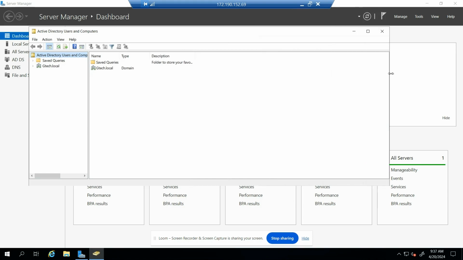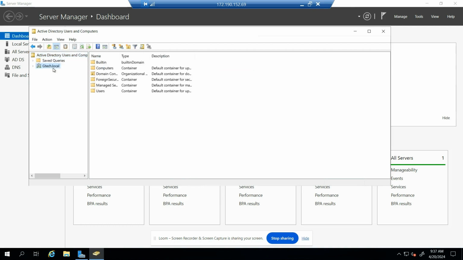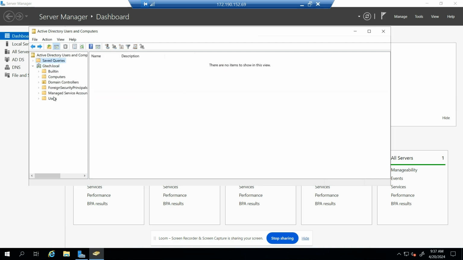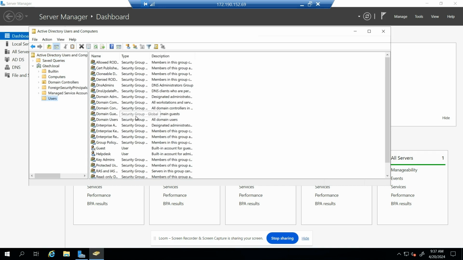All right. So let's click on gtech.local. And here we go. You can click on Users. These are all the accounts that we have currently in the domain controller. So many different, let's make it bigger.